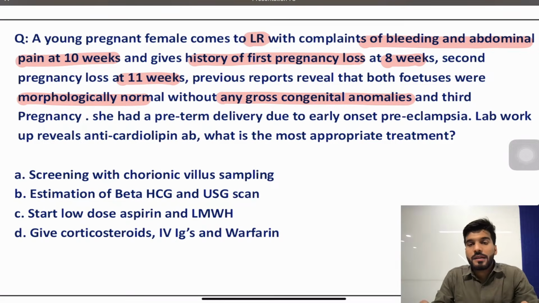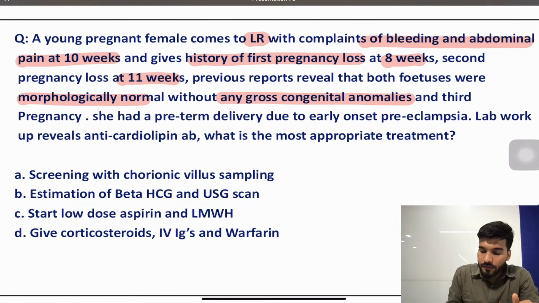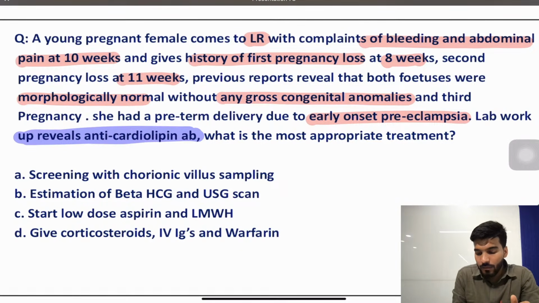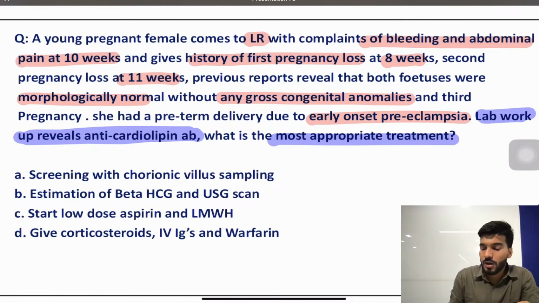That means there is no anatomical defect, there is no chromosomal defect. She had a preterm delivery due to early onset preeclampsia. The lab work reveals, and that's the main important part, there is an anti-cardiolipin antibody. When you see in the question that there is an anti-cardiolipin antibody, what will be your most appropriate treatment?